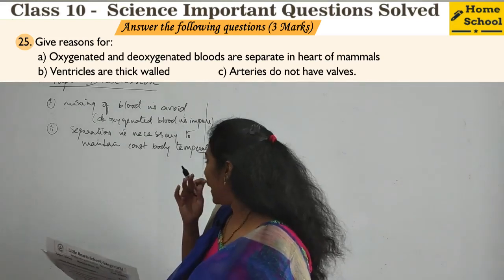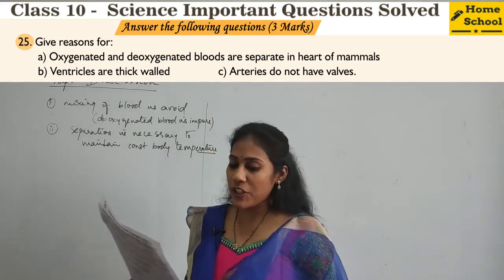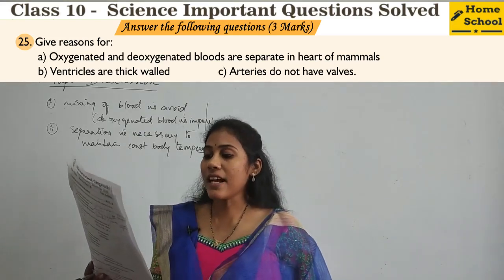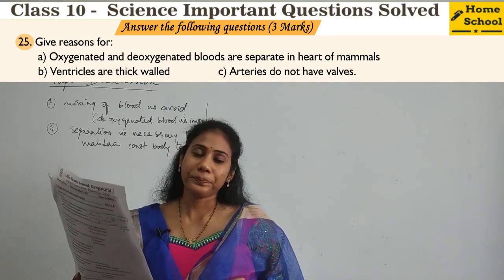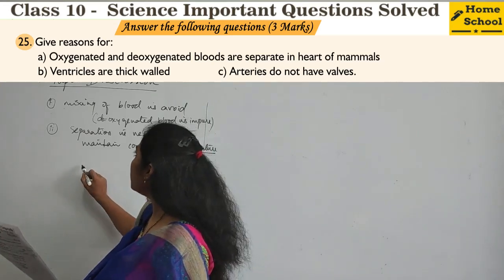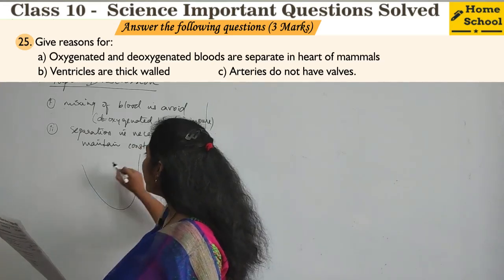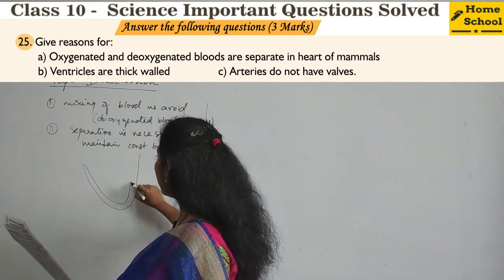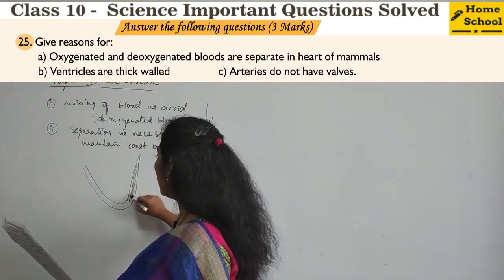Fine. Coming to the next sub question: ventricles are thick walled. See here, when we draw a human heart, we say these ventricles are thick walled.